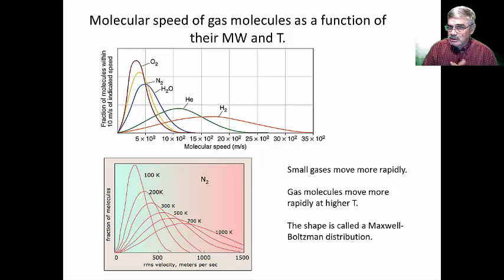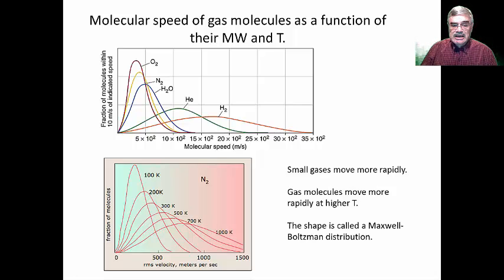And again, using our football analogy, the cornerbacks and the halfbacks, the smaller players, move more rapidly and the big linemen move more slowly. But in each of these cases, it's a distribution. There are some molecules that move very, very slowly, and there's always some that move very, very rapidly, and we have to look at the sort of distribution and the average.